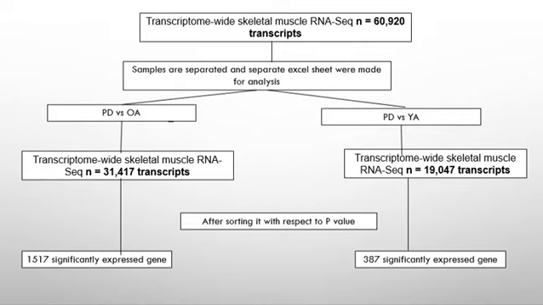These were then sorted with respect to p-values, by which we got a significant number of genes: 1517 significant genes in Parkinson's disease versus old adult and 387 significant genes in Parkinson's disease versus young adult. Currently, we don't know which are upregulated and which are downregulated. In the further steps, we will find out.